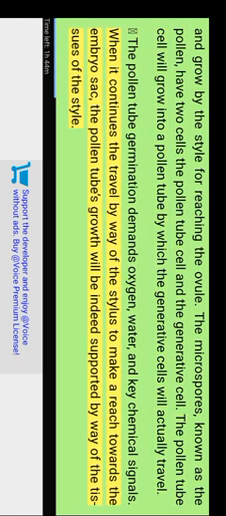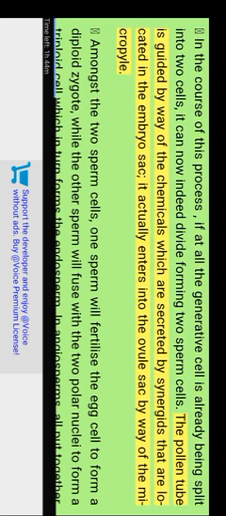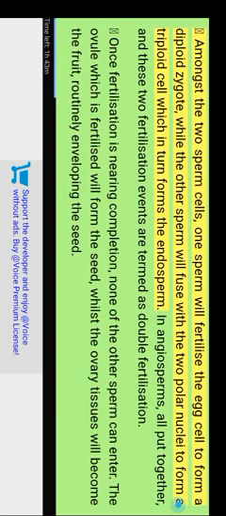As it continues to travel through the style to reach the embryo sac, the pollen tube's growth is supported by the tissues of the style. In the course of this process, the generative cell divides, forming two sperm cells. The pollen tube is guided by chemicals secreted by synergids that are located in the embryo sac. It enters the ovule sac through the micropyle.